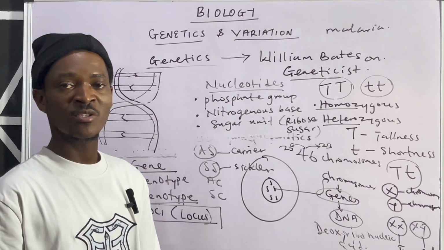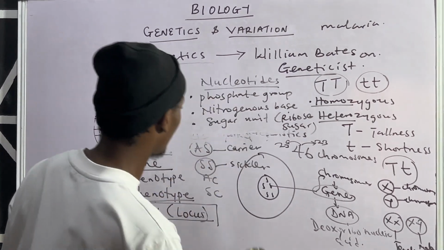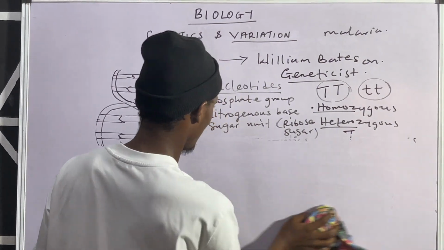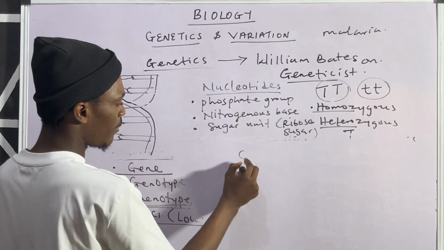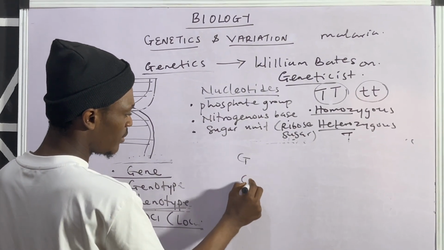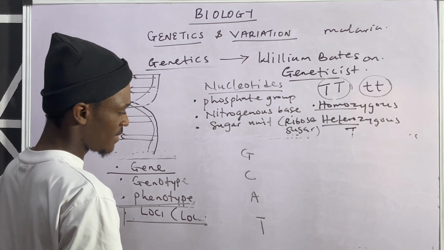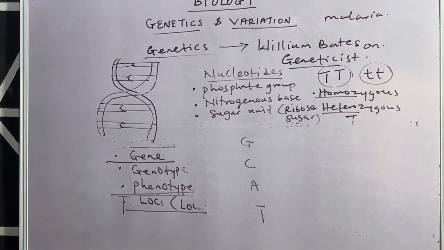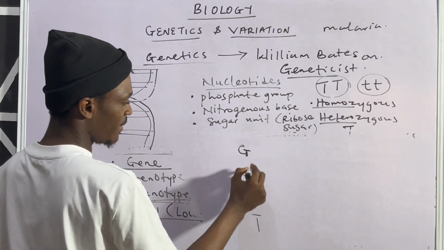Then what are the nitrogenous bases? There are 4 of them. Let me just quickly outline them. This one is still very important for those that are writing exams. Looking at the nitrogenous bases, there are 4. And what are they? I go with this principle, the GCAT. That's according to Chargaff's rule, in terms of how you pair them.